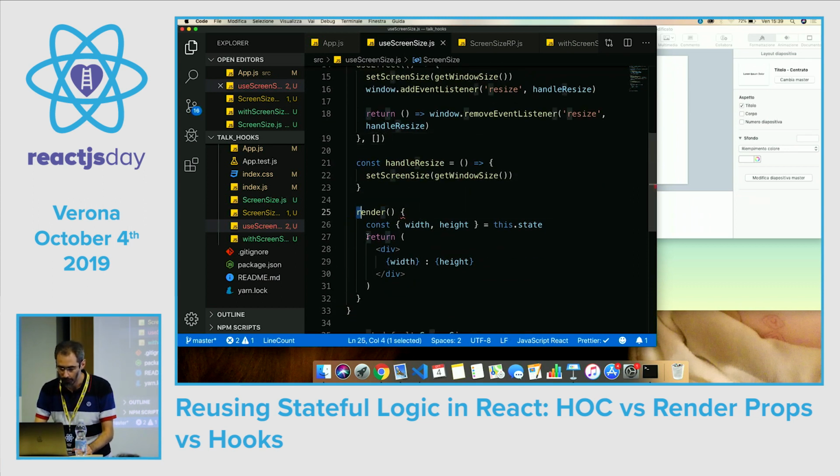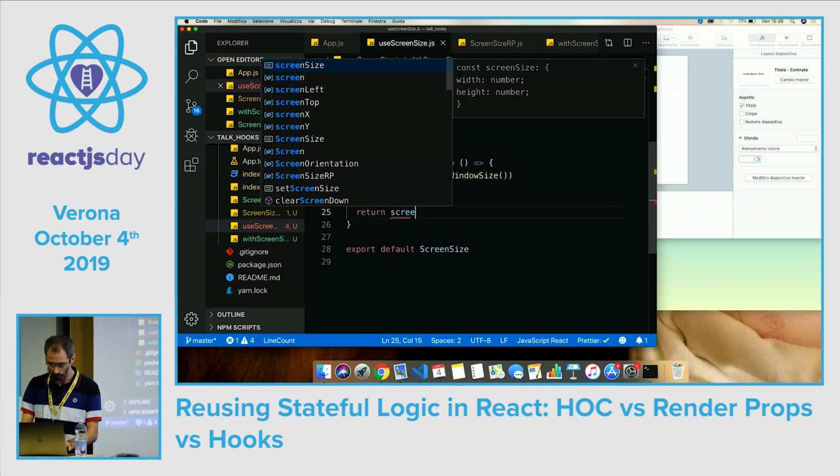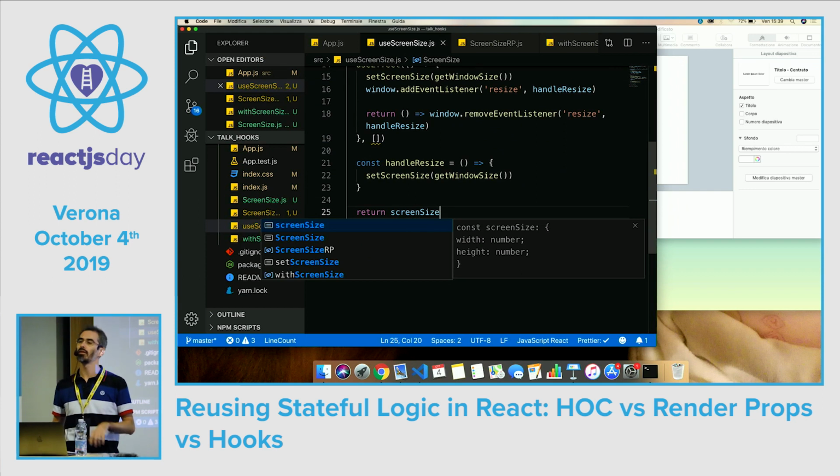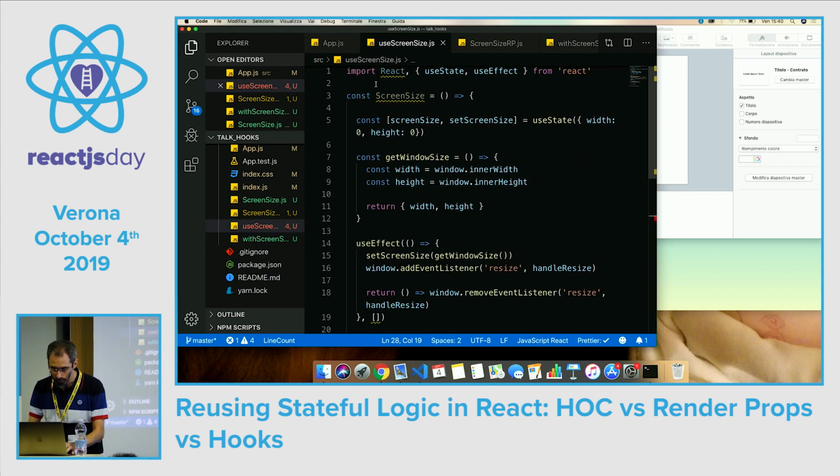We can delete this render because this is a custom hook, and so what we are returning is state, so our screenSize. Usually you see hooks returning an array, but in this case I think that it's sensible to just return an object with the width and the height. Oh, we can call it useScreenSize, maybe it's better.